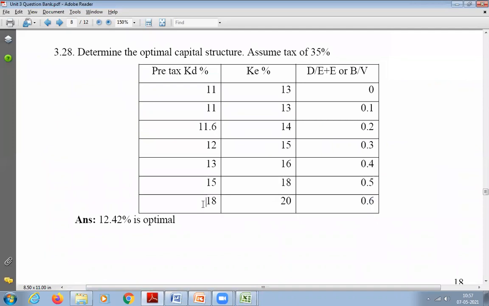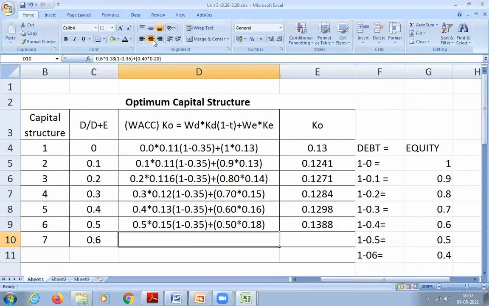Yes, again it is increasing by 2%. That is 18% and 20%. So keep it in mind. And tax rate is same. No change in tax rate. So 0.6 into 0.18 into 1 minus 0.35 plus 0.4 into 0.20.